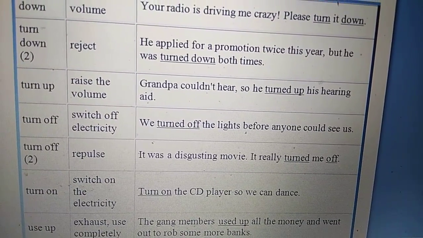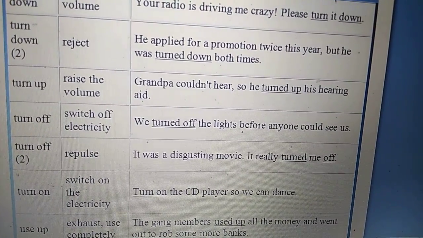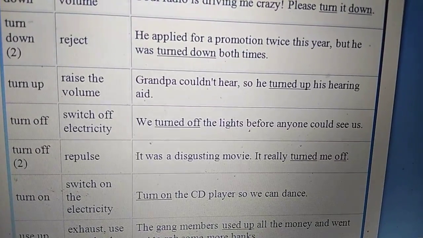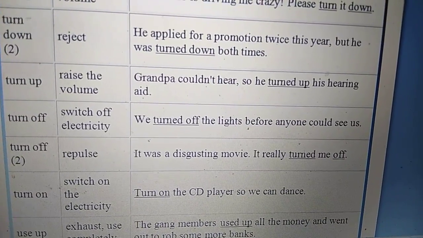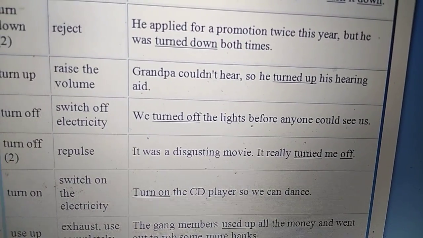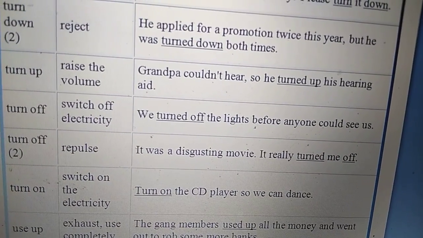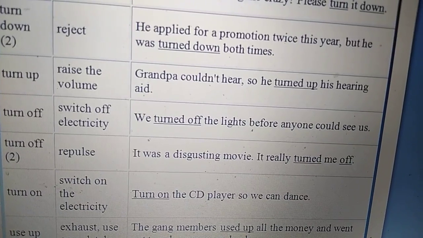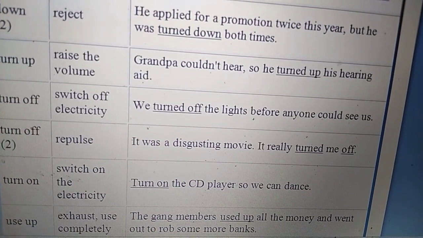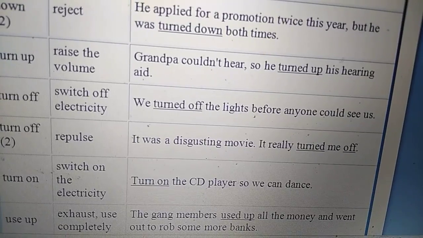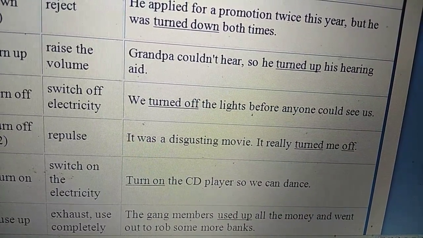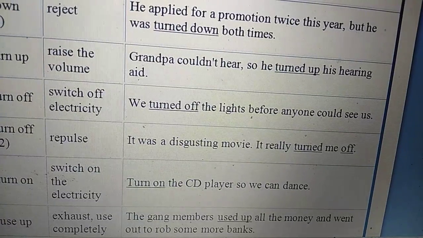Turn off. Switch off electricity. We turned off the lights before anyone could see us. Next, turn off means to repulse. It was a disgusting movie. It really turned me off. Turn on. Switch on the electricity, the light. Turn on the CD player so we can dance. Use up. Use up means to exhaust, to use completely. The gang members used up all the money and went out to rob some more banks.